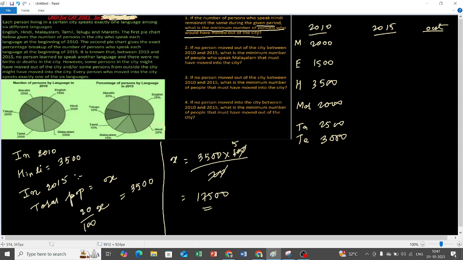So how many Marathi are there? 20%. 20% of this, right? So that is going to be 20% of 17500, which is 3500, right? Please tell me, what is the population of English people? 25%.